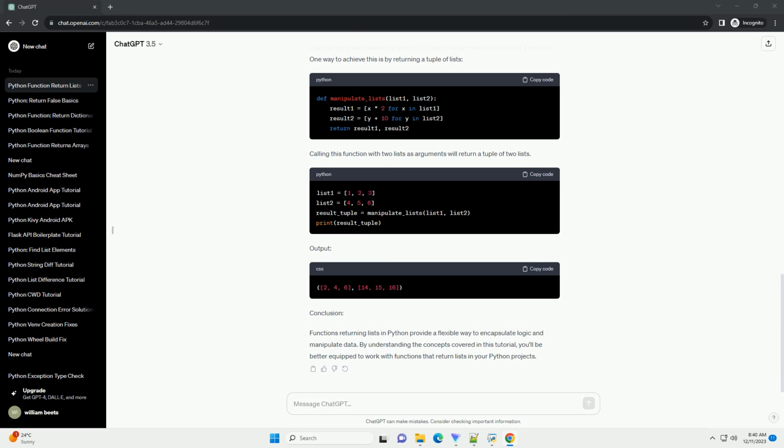Output. Conclusion. Functions returning lists in Python provide a flexible way to encapsulate logic and manipulate data. By understanding the concepts covered in this tutorial, you'll be better equipped to work with functions that return lists in your Python projects.